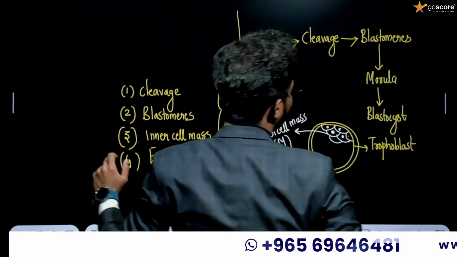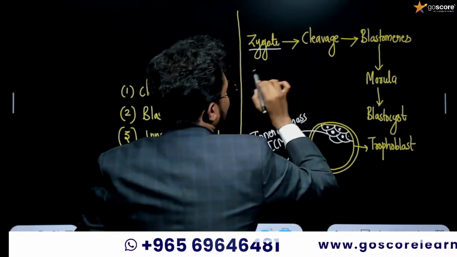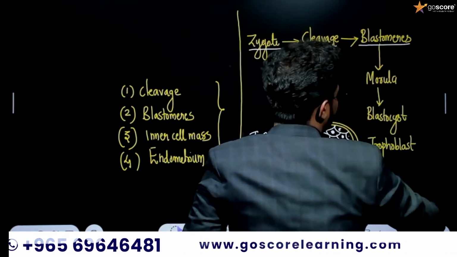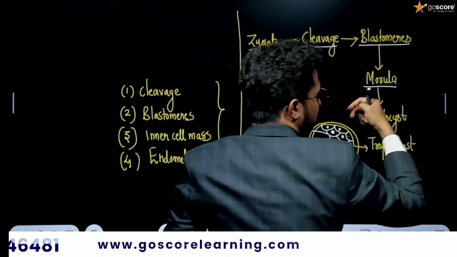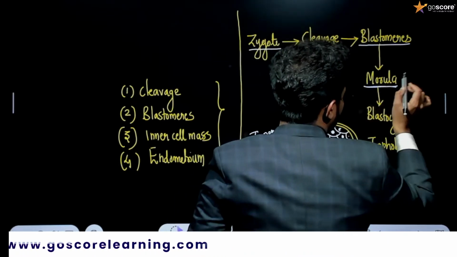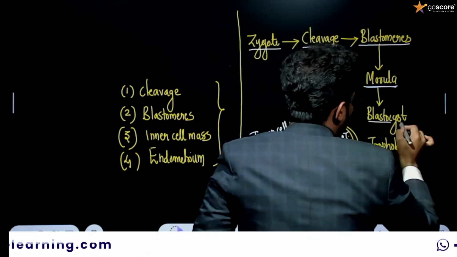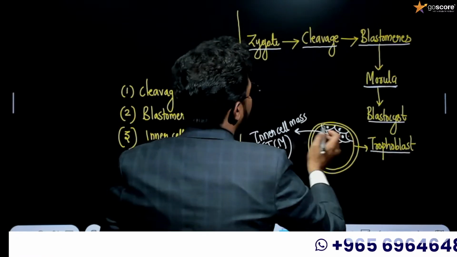I will describe every process. Zygote is a single cell that will undergo the cleavage mechanism. After cleavage, blastomeres will be found. Blastomeres will travel down the fallopian tube, and morula will be formed. Morula forms blastocyst, and blastocyst has an outer layer, the trophoblast. The inner layer is the inner cell mass itself.